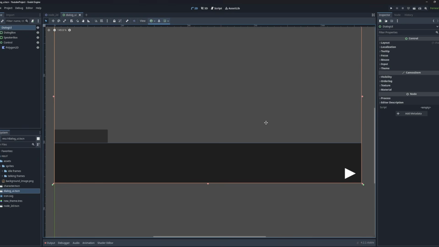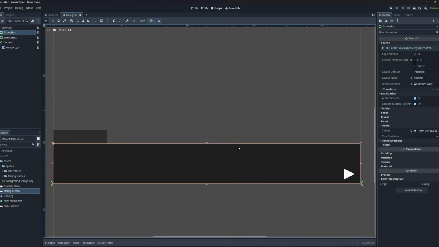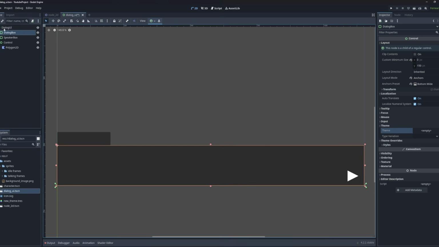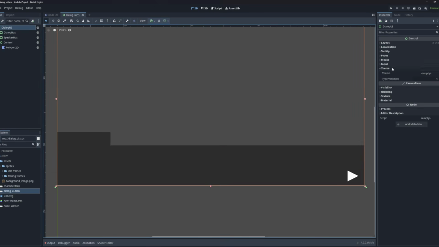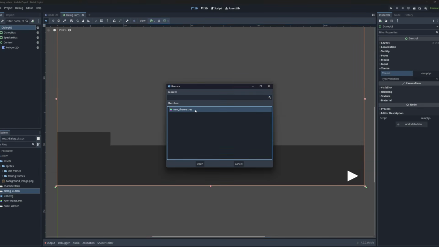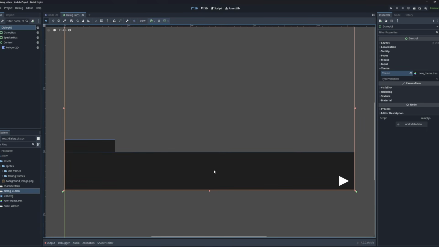So now, if you're using a theme, you don't actually want it to be applied to just this one element. Typically speaking, you would just apply it to the whole scene, so that every child node has the same theme. So I'm going to remove it from this element, and I'm just going to apply it to the dialog itself. Here on theme, you can do quick load, find my theme, and as you can see, my dialog box has the theme that I described, and the speaker box as well, because the speaker box is also a panel container.